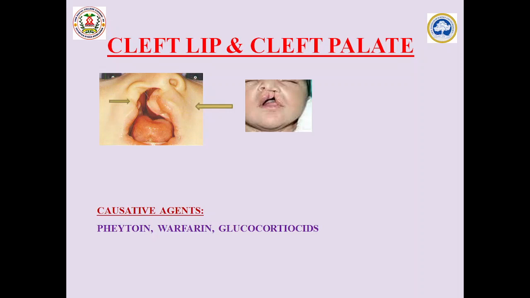Except for the lung maturation of the fetus, glucocorticoids should not be used in pregnancy. Likewise, if a pregnant woman is an epileptic patient, or develops epilepsy in pregnancy, it is better not to use phenytoin as an anti-epileptic drug.